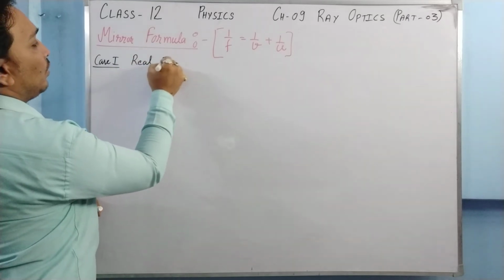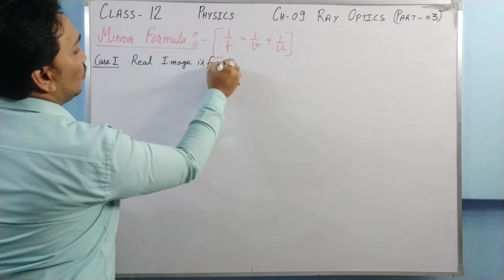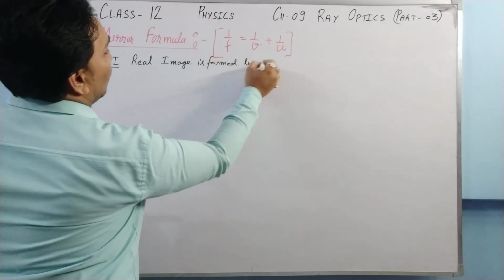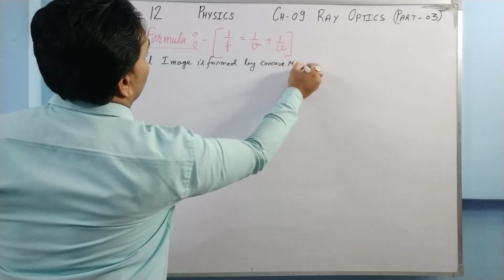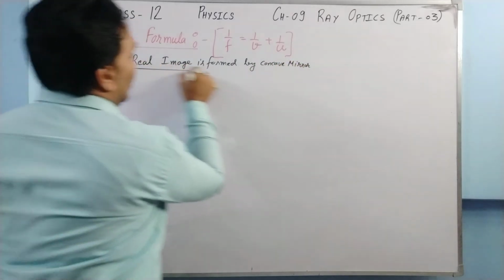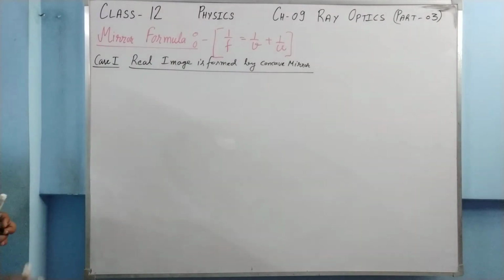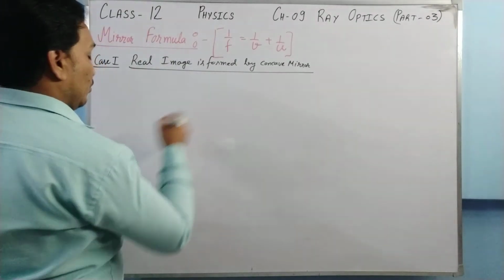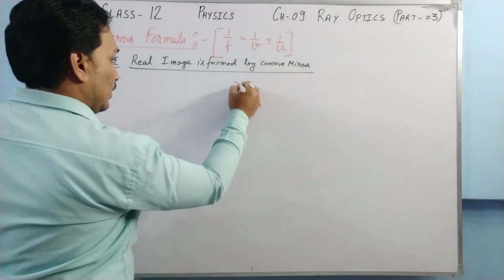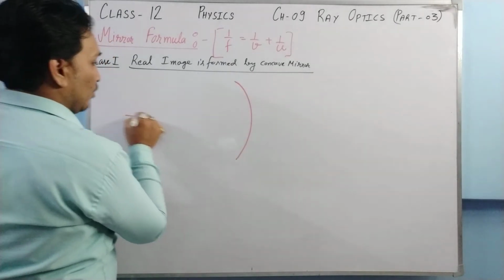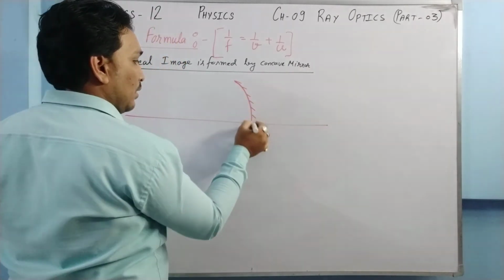Real image is formed by a concave mirror. This is our case. So let us take a concave mirror first of all. Say this is our concave mirror, and for this mirror we need to prove the equation.